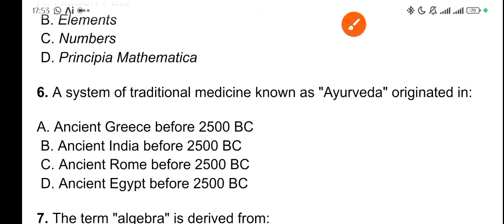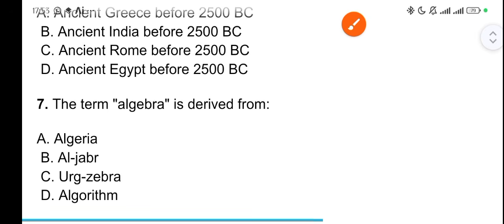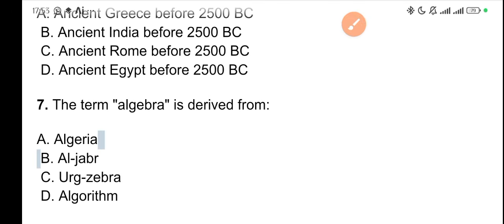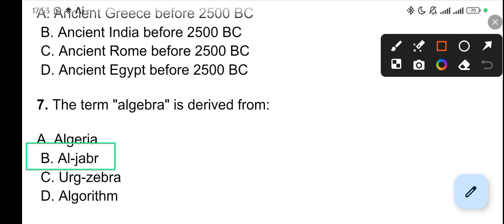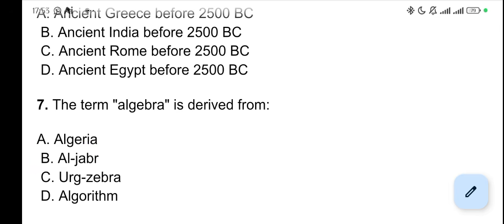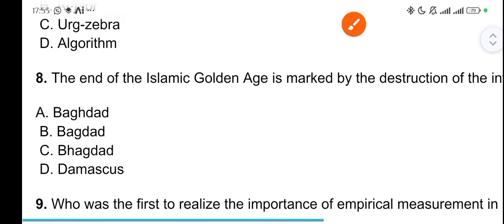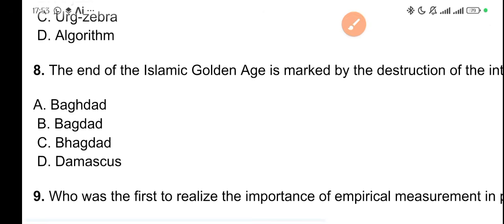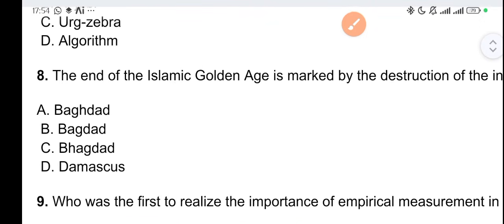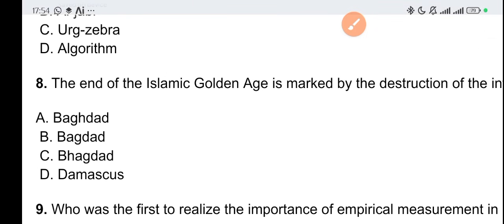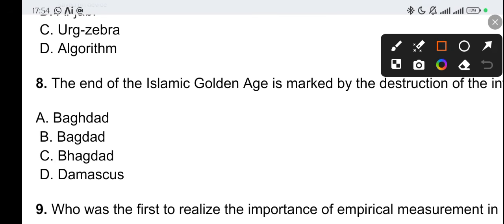The term algebra is derived from the word al-jabr. That's where the word is derived from, al-jabr. Alright, question 8. The end of the Islamic Golden Age is marked by the destruction of the intellectual center in Baghdad. Please, you should take note of the spelling of this Baghdad. It is B-A-G, normal bag, then D-A-D. So you have Baghdad.